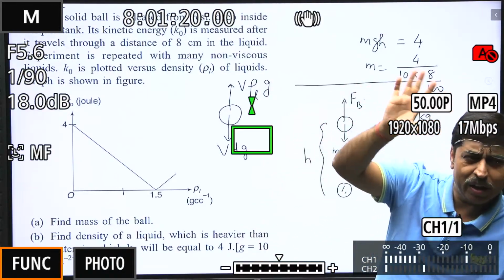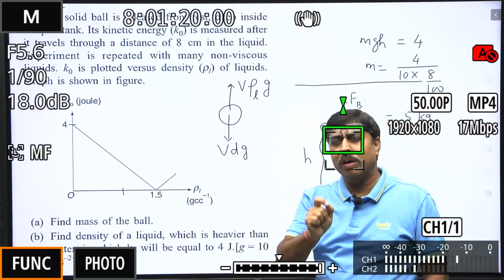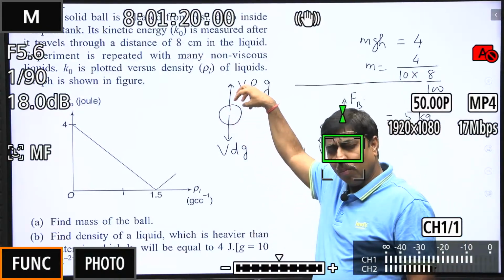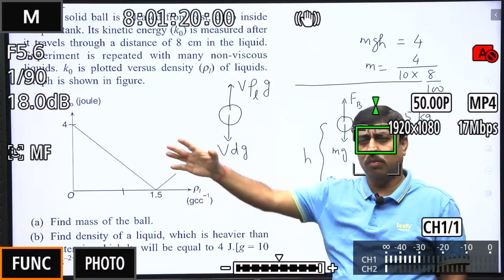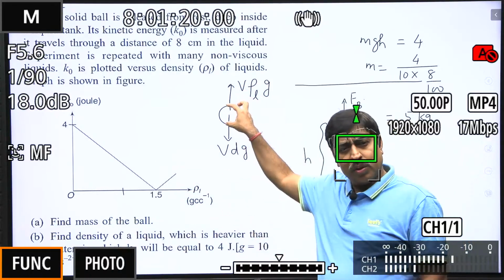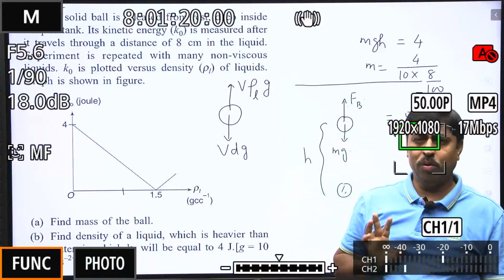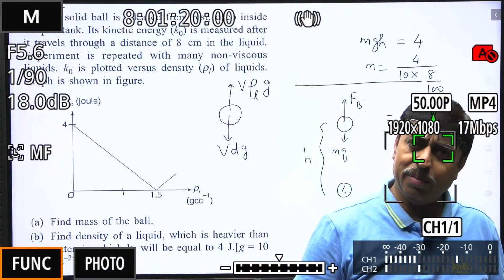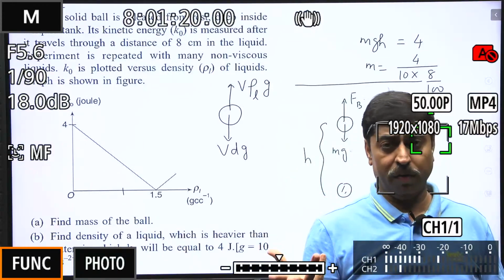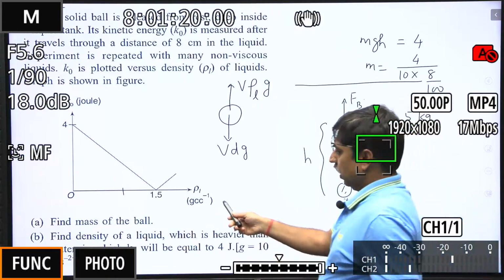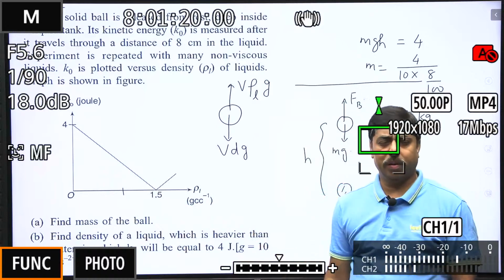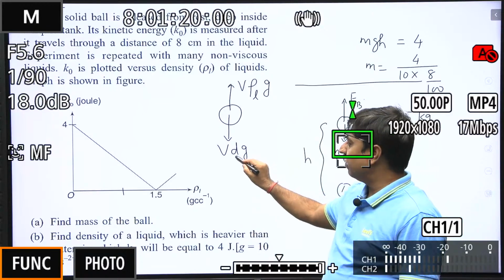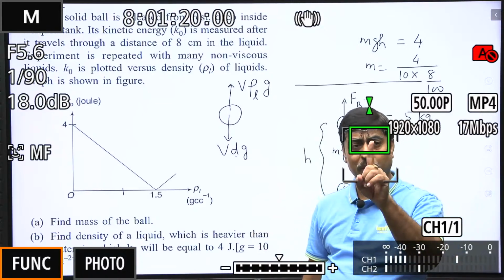You can just theoretically take it like this, that density of ball is just marginally greater than density of liquid. Therefore, there is almost a zero force, 0.00000001 Newton, acting in downward direction, which causes the ball to move through a distance of 8 centimeter. But how much kinetic energy it will gain? Almost no kinetic energy, because there is no acceleration. So this graph shows that when density of liquid is 1.5, ball is not able to gain any kinetic energy, which simply means that density of the ball is 1.5, right? Density of the ball is 1.5.